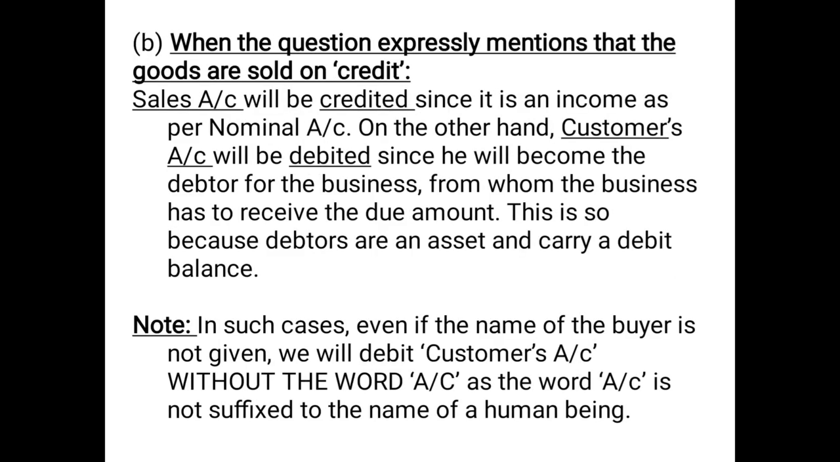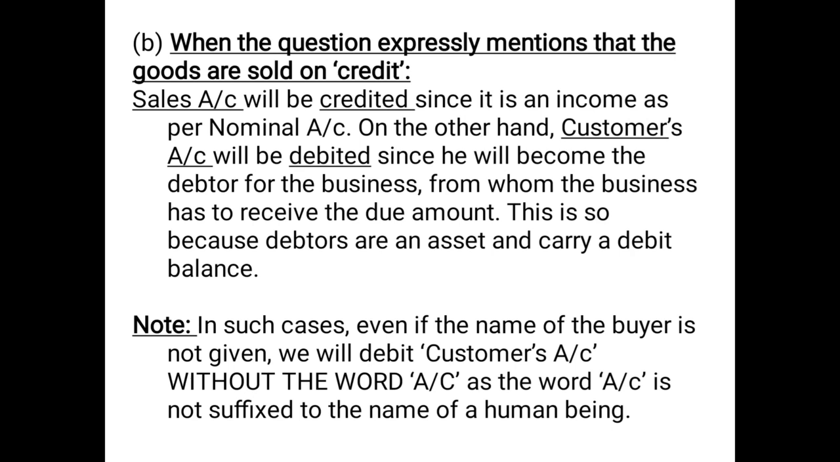Moving ahead, case B. When the question expressly mentions that the goods are sold on credit. Now what will be the effect of this? As we have already discussed, whenever the goods are sold on credit or cash, irrespective, the sales account will always be credited, because it is an income for the business, and we know that income carries a credit balance. Now what will we debit? Is this sale in cash? No. That means cash is not coming in, so we cannot debit cash. These goods are sold on credit. That means the business is not receiving the money immediately, but it will receive the money later on.